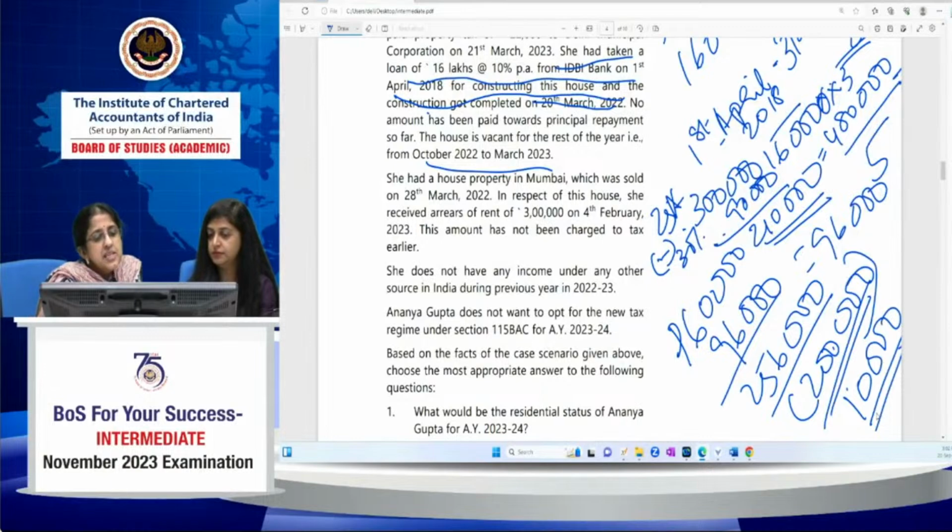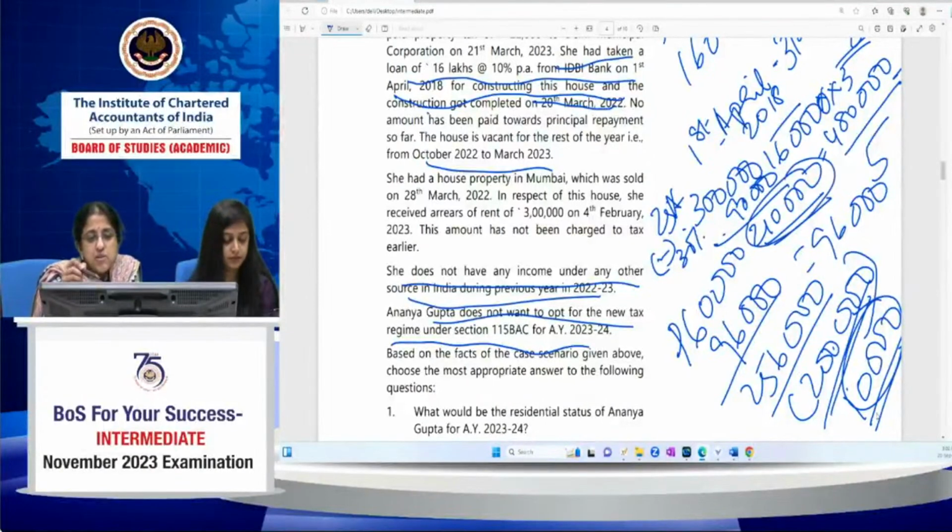Okay. She does not have any other income from any other source during the previous year. She does not want to opt for the new tax regime under 115BAC. So what is her income for the current year from Indian sources? It's 10,000. 2,10,000 from Mumbai house property and 2 lakh loss from Delhi house. So 2,10,000 minus 2 lakh is 10,000, which is our only income source.